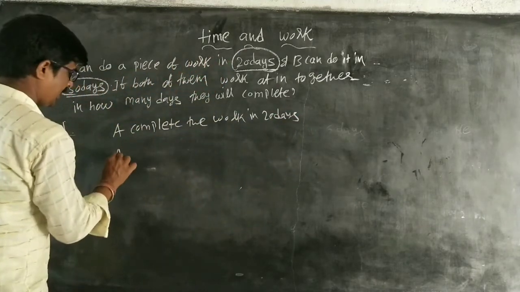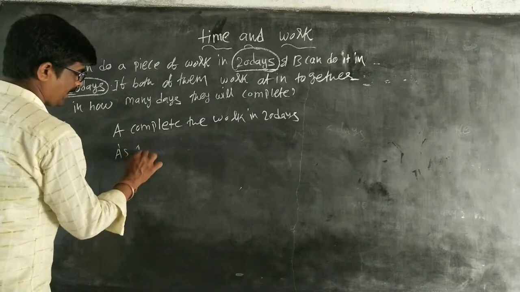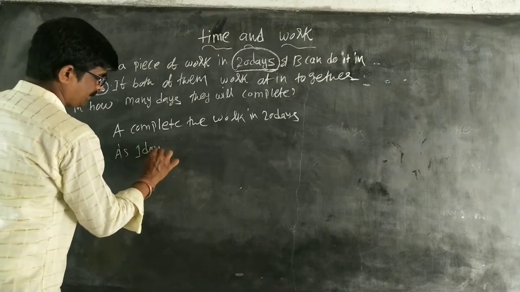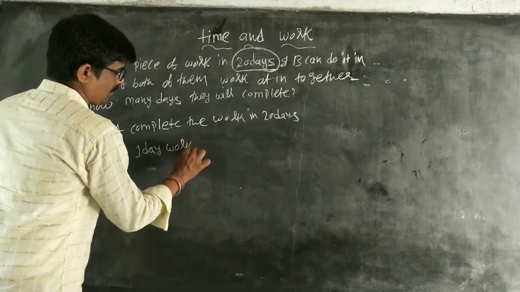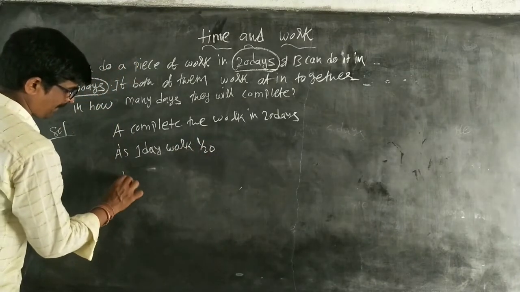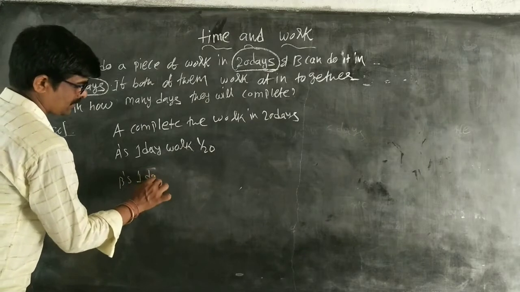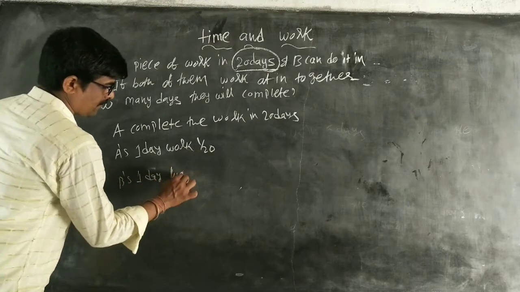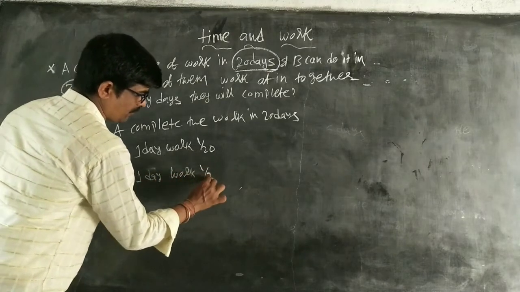Therefore, A's 1 day work is 1 by 20. Similarly, B's 1 day work is equal to 1 by 30.